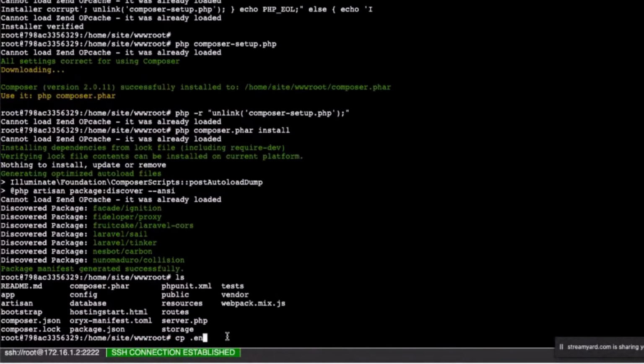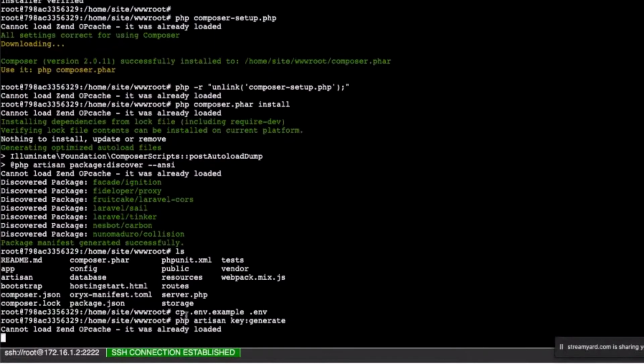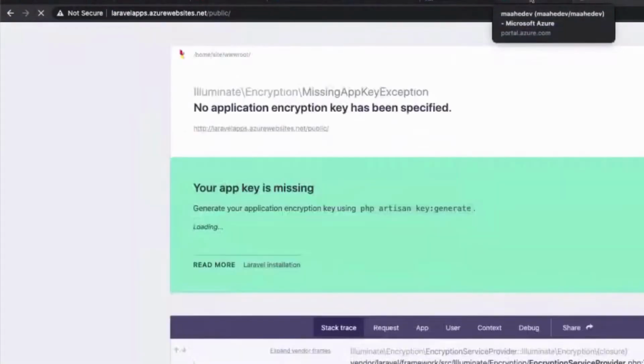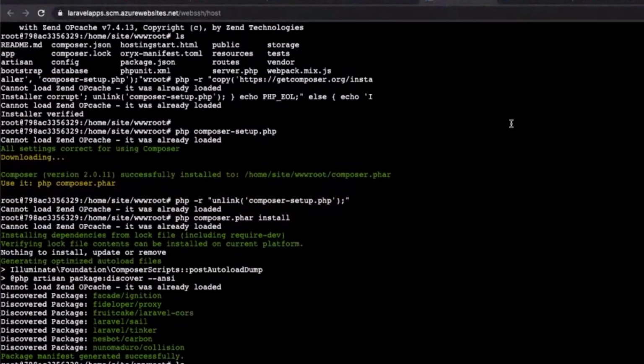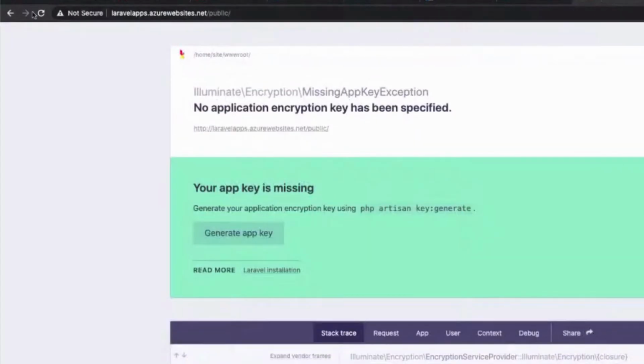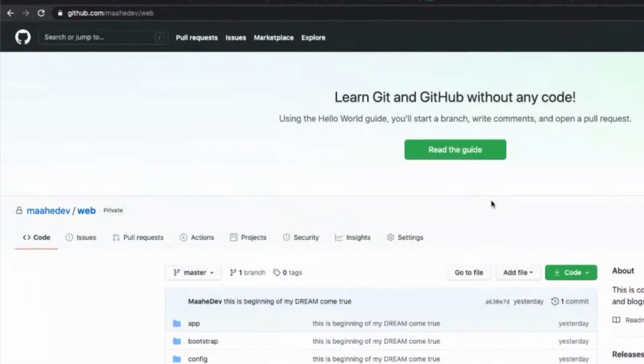we need to create the env, php artisan key generate. And this public directory, I think it should start working. Okay, so now we are reaching somewhere. Application key is added. Now this should come the base. Okay.